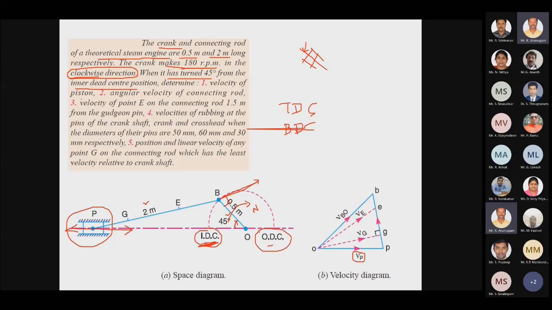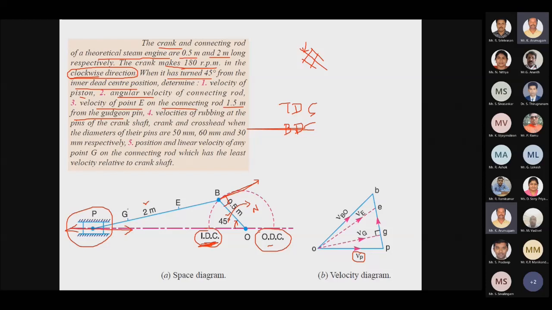Determine the velocity of the piston, the angular velocity of the connecting rod, and the velocity of point E on the connecting rod, 1.5 meter from the Gudgeon pin. We know the Gudgeon pin is used to fix the piston with the connecting rod.